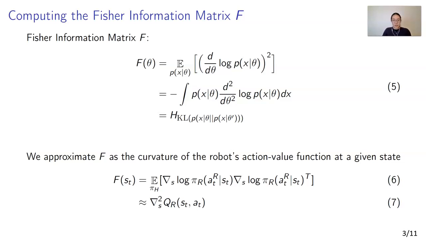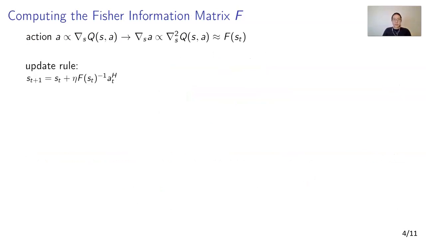In our settings, the Fisher matrix expresses the sensitivity of the policy probability distribution pi, action given state, to small perturbations of the state. We estimate this to be the Hessian of the action value function. Note that in the paper, the action corresponds to the tangent of the state space manifold, for example, the position being the state and velocity as actions. As we consider action as an approximation of the first derivative of the Q, the Jacobian of the action becomes the Hessian of the Q, thus the Fisher information matrix.